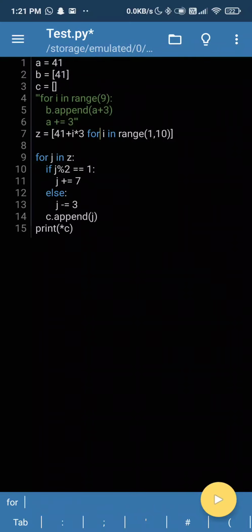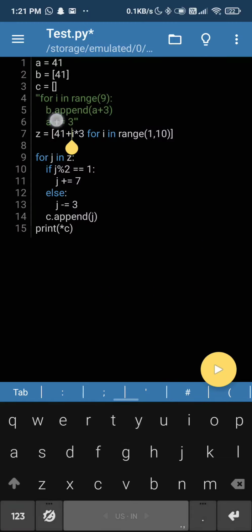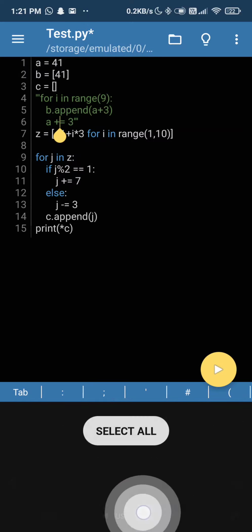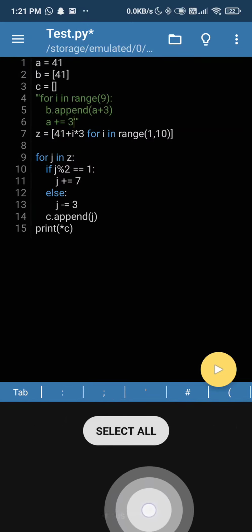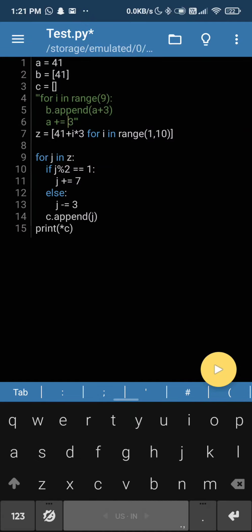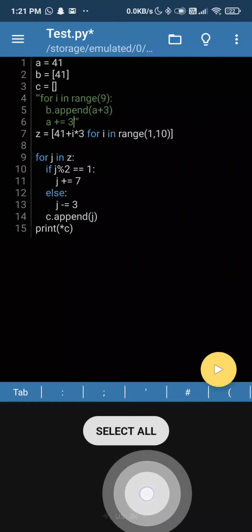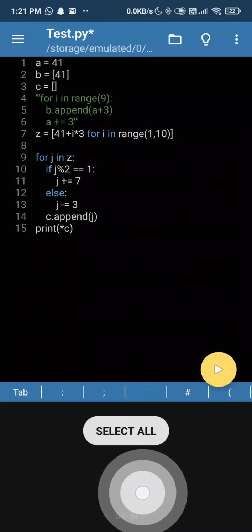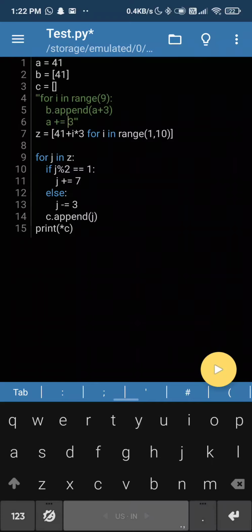So this is simple math. This is the number, and if you add 3 to a number regularly, that is you are adding multiples of 3. That is, when you add 3 first, let's say a was 0, so when you add 3 first, it is 3. When you add 3 the second time, it would be 6. So that is the table of 3. 3 ones are 3, 3 twos are 6. If I want to directly see the series, I'll see the table of 3. I can do that till 10.